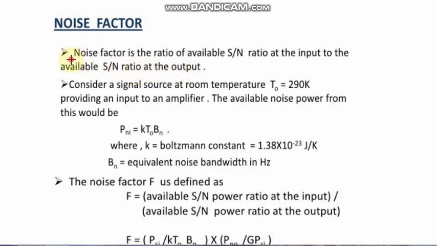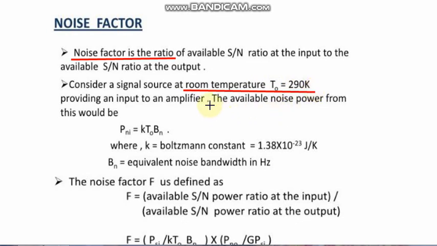It is actually the ratio of which ratio? SNRi, signal to noise ratio at input, to signal to noise ratio at output. Generally we consider this noise factor at room temperature, at normal temperature T0 equal to 290 Kelvin.